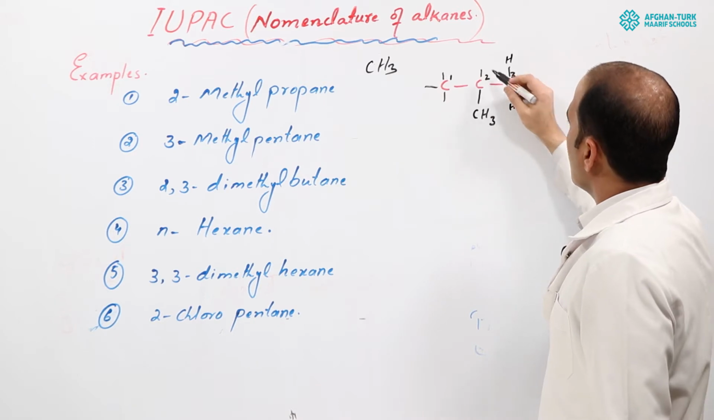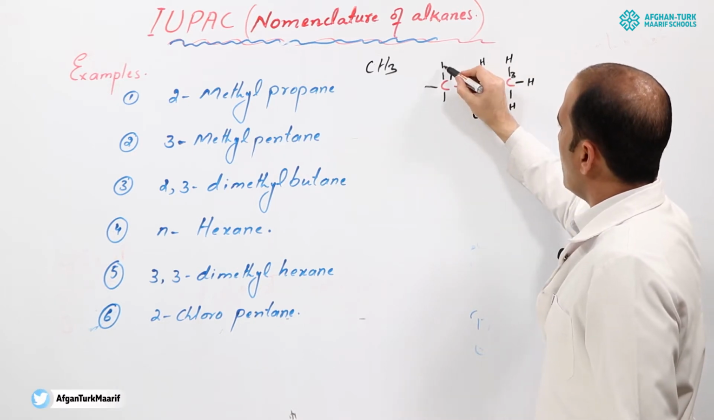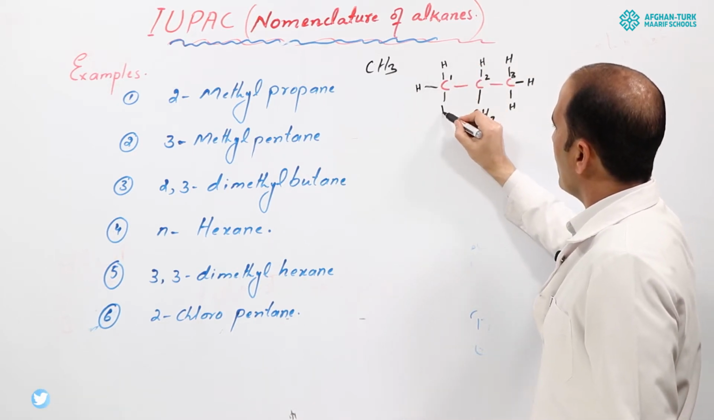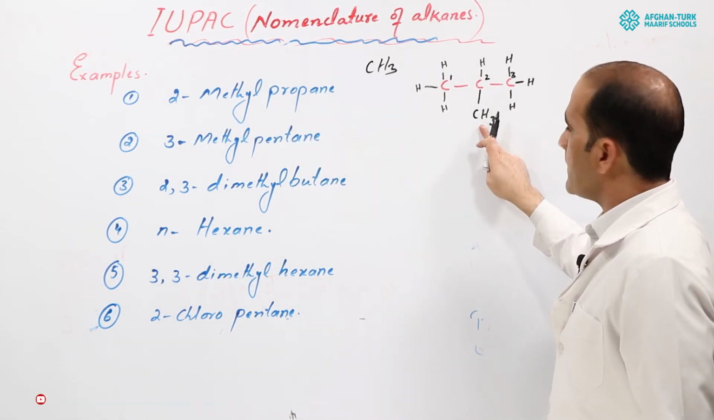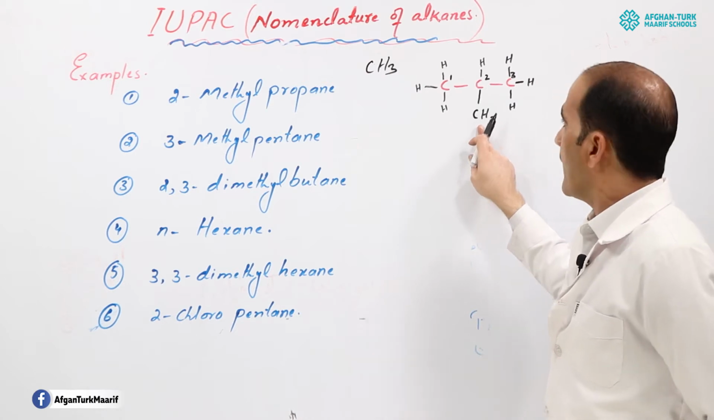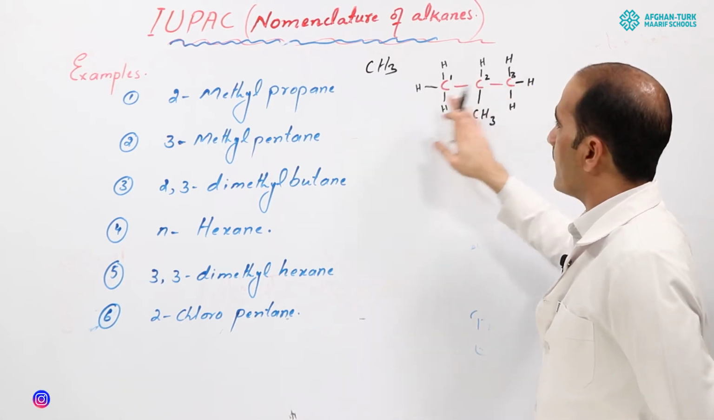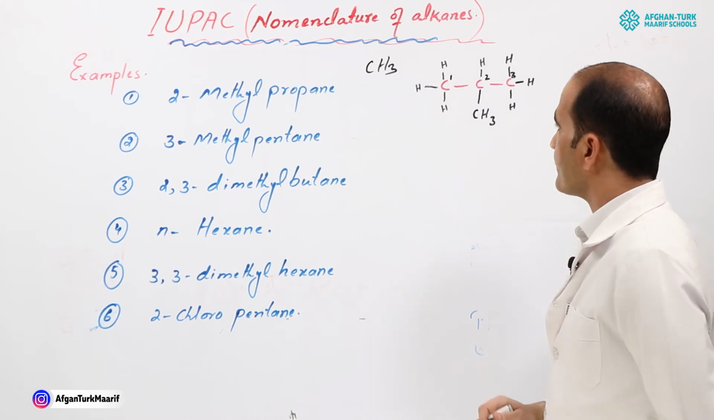According to the IUPAC system, the formula is like this. Look here, 2-methylpropane. On the second carbon you can see the methyl group CH3. And how many carbons here? 3 carbons, so it is already propane.